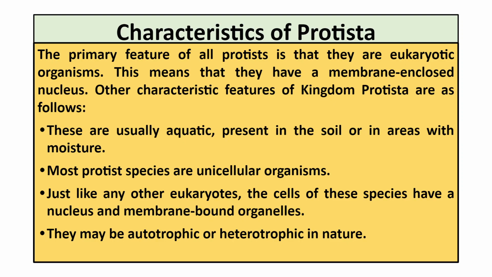Now we move on to the characteristics of Protista. As you know, the primary feature of all protists, the main feature, is that they are eukaryotic organisms, meaning they have a membrane-enclosed nucleus. And what are the other characteristics? Number one, they are usually aquatic, present in the soil or in areas which have moisture. Most protist species are unicellular organisms. Some exceptions are also there, but mostly they are unicellular.